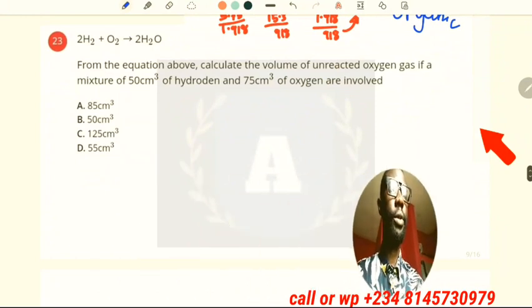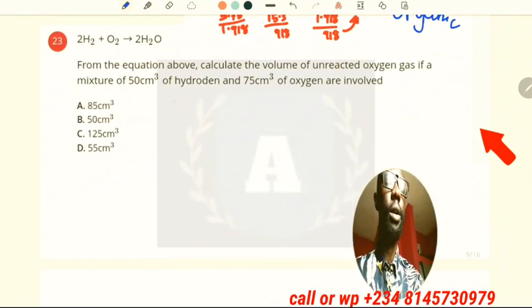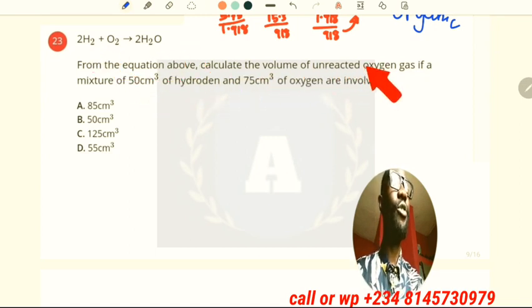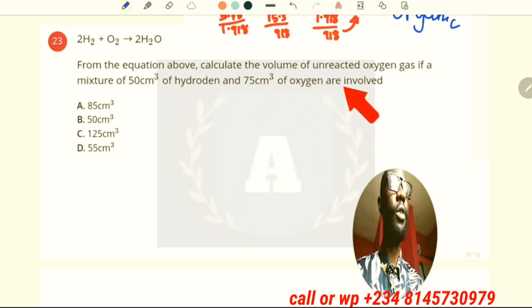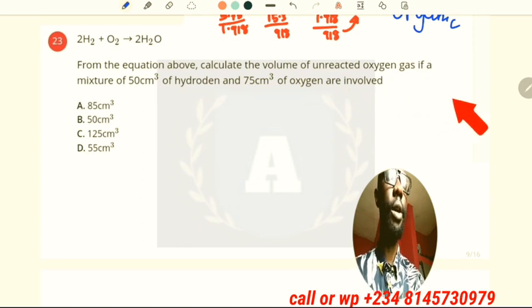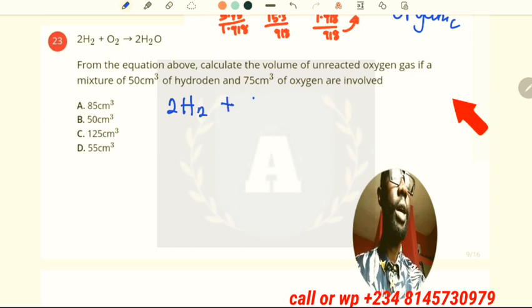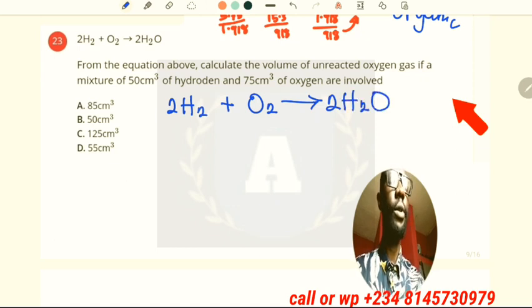Now the next question says that from the equation above, calculate the volume of unreacted oxygen gas if a mixture of 50 cm³ of hydrogen and 75 cm³ of oxygen are mixed together. So the first thing is to write the balanced equation as given in the question. That gives 2 molecules of steam. Then the mole ratios are 2 to 1 to 2.